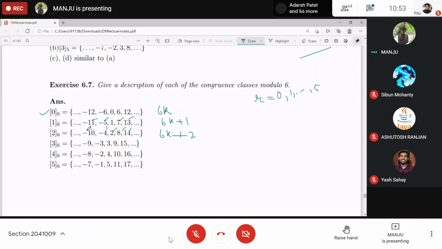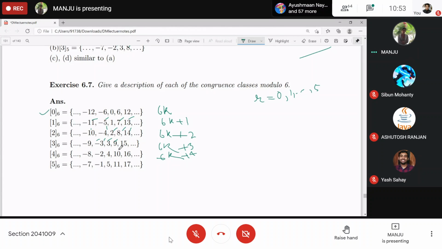Got it? Then it will be the 6k plus 3 type: 3, minus 3, 9, minus 9, 15, minus 15, and so on. Then 6k plus 4, all those elements which are congruent to 4 under modulo 6. If you put k equal to 0, you get 4.